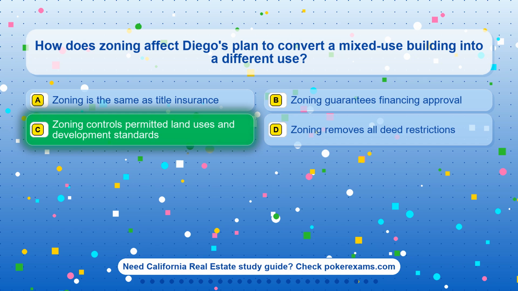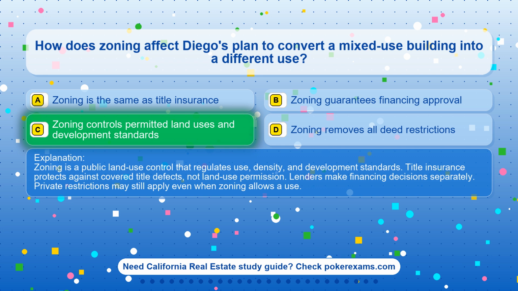The correct answer is option C. Zoning controls permitted land uses and development standards. Zoning is a public land-use control that regulates use, density, and development standards. Title insurance protects against covered title defects, not land-use permission. Lenders make financing decisions separately. Private restrictions may still apply even when zoning allows a use.